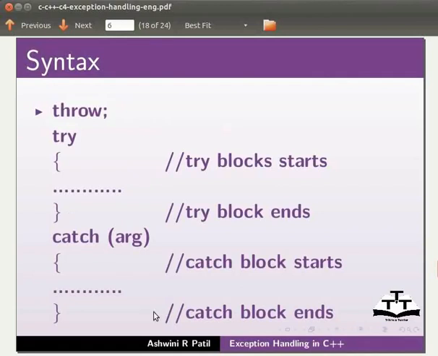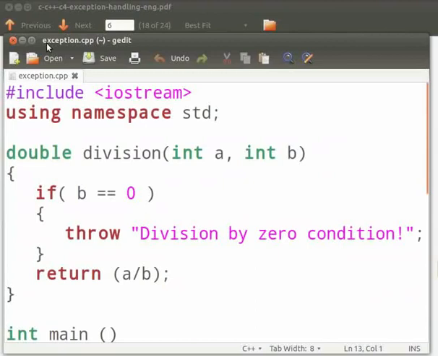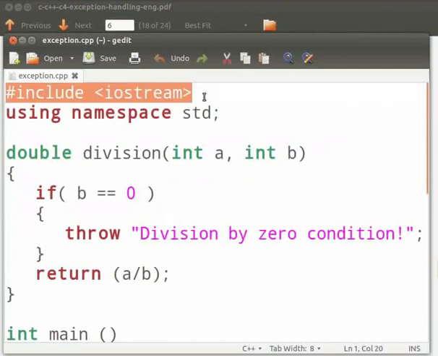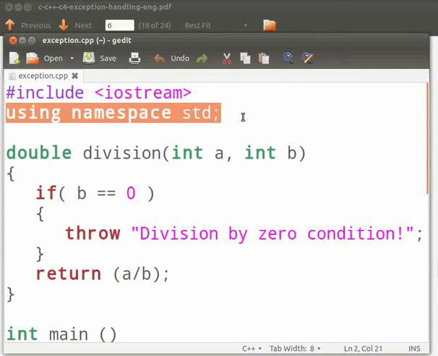Now let us see an example on exception handling. I have the code. I will open it. Note that our file name is exception.cpp. In this program, we will solve the divide by zero error using exception handling. Let us go through the code. This is our header file as iostream.